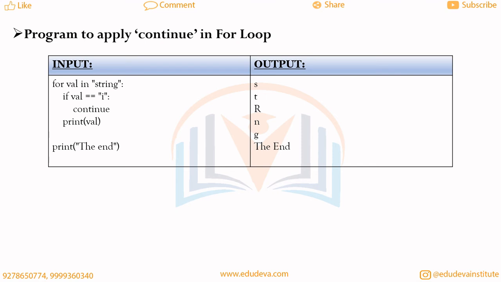Let's revise the code. Under the code, we will print s, t, r, n and g step by step, but we will not print i in the output because when the value of val is i, the continue statement occurs, and continue means that we don't need to execute the statements of the for loop at this step where continue occurs.